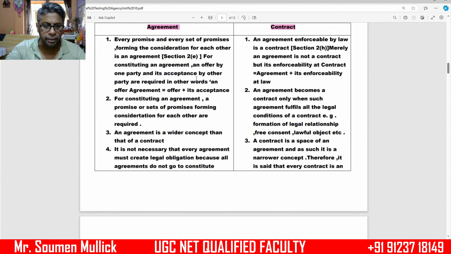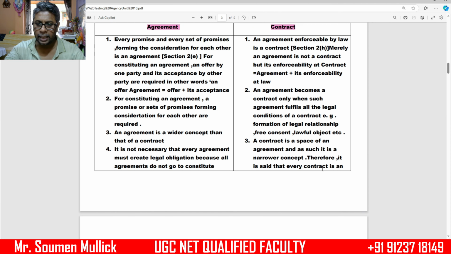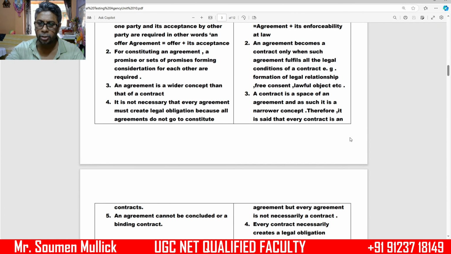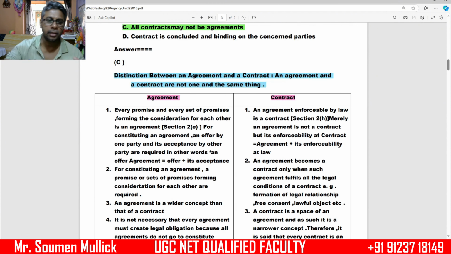In the case of agreement, an agreement is a wider concept than contract. It is not necessary that every agreement must create a legal obligation, because not all agreements go to constitute a contract. A contract is a species of agreement, and as such it is a narrower concept. Therefore, it is said that every contract is an agreement, but every agreement is not necessarily a contract. So these are the fundamental and technical differences between agreement and contract.